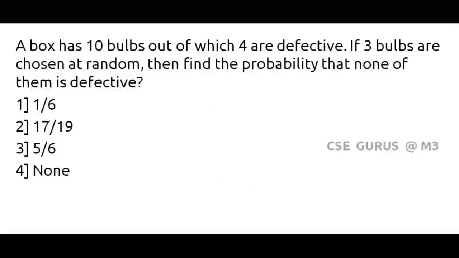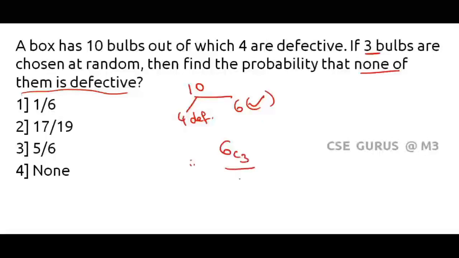A box has 10 bulbs, out of which 4 are defective. Similar to previous question. If 3 bulbs are chosen at random, so how many bulbs? 3 bulbs. So denominator is given by 10C3. Then find the probability that none of them is defective. None of them is defective. So out of 10 bulbs, 4 are defective. Correct? So how many are not defective? 6, right? 6 are not defective. That is given by 6C3 divided by 10C3.